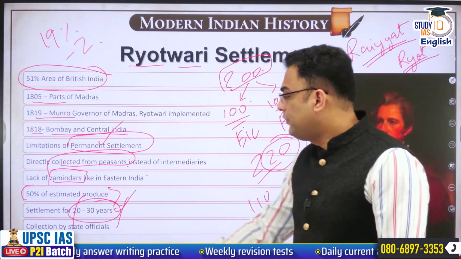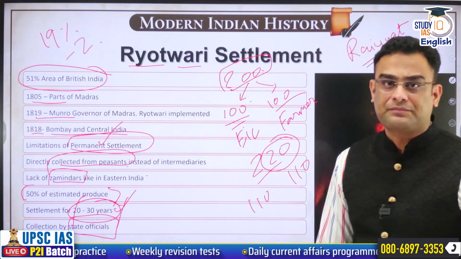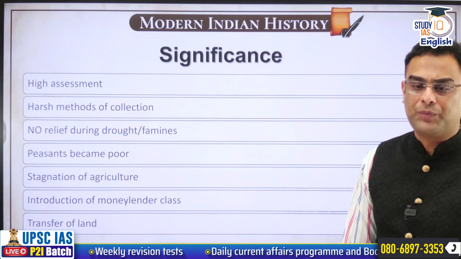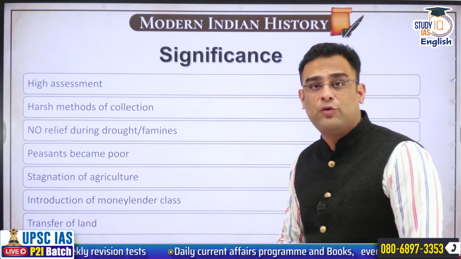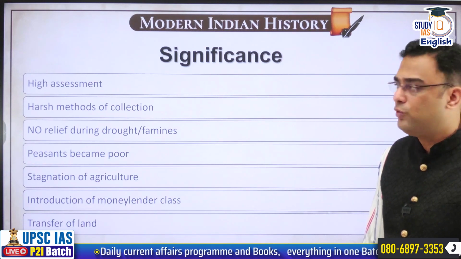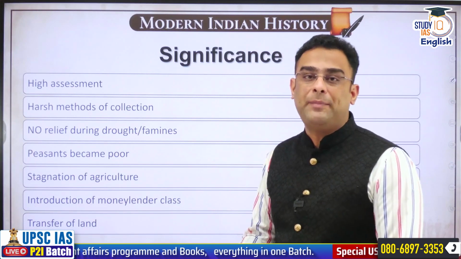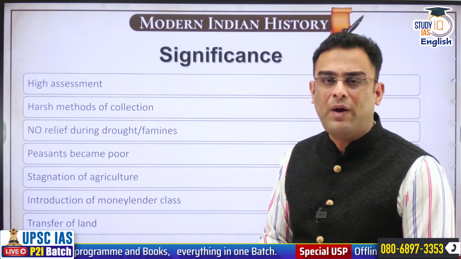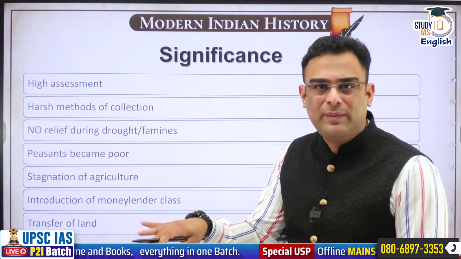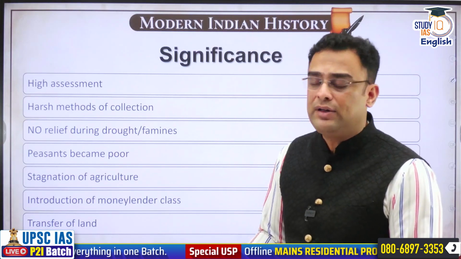Okay. Collection will be done directly by state officials of EIC. No intermediary in between. So I hope you got the concept of Ryotwari settlement. Now let us see what is the significance of Ryotwari. Ryotwari settlement, although it sounded good on paper for Indians also. Why was it good? Because there was no intermediary, which means the farmer would benefit. But then practically that did not happen.